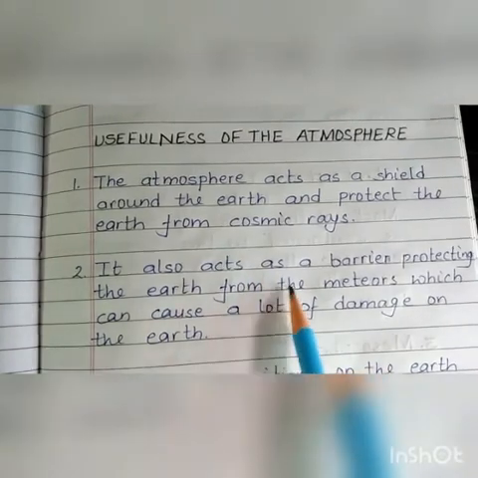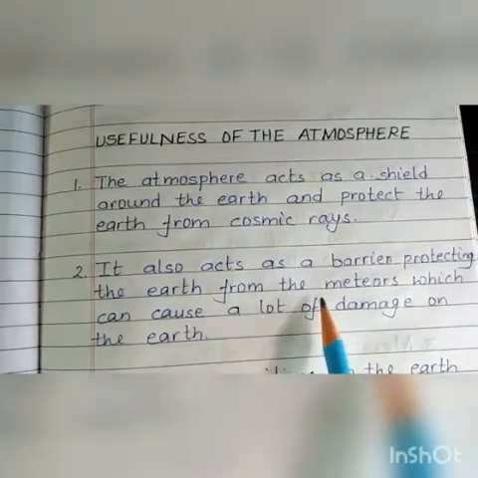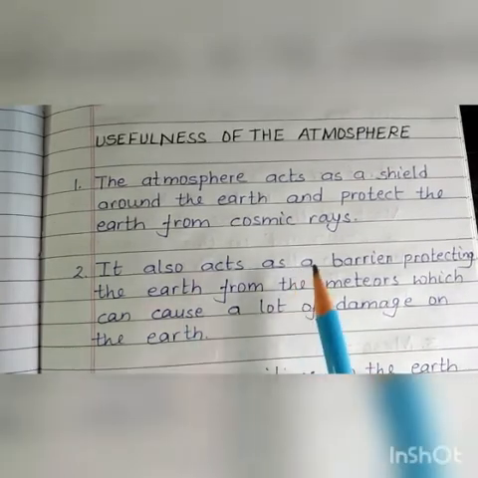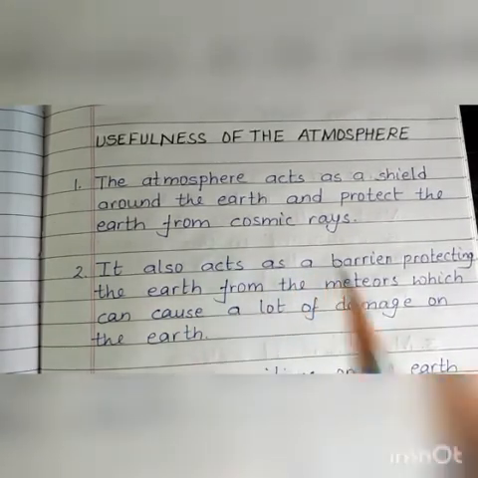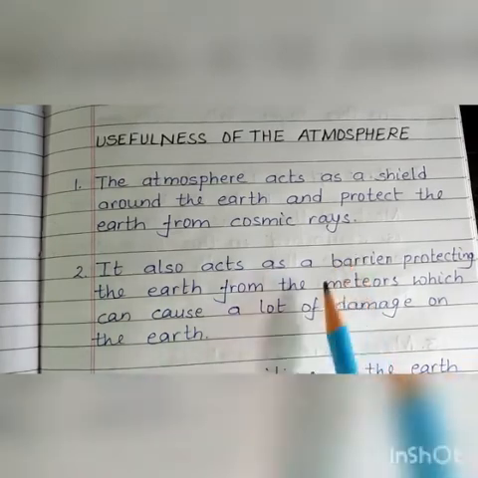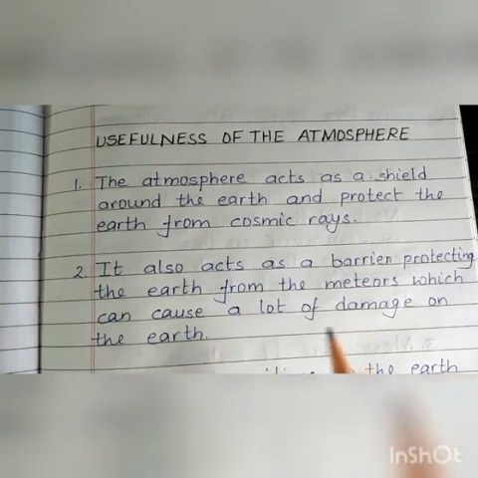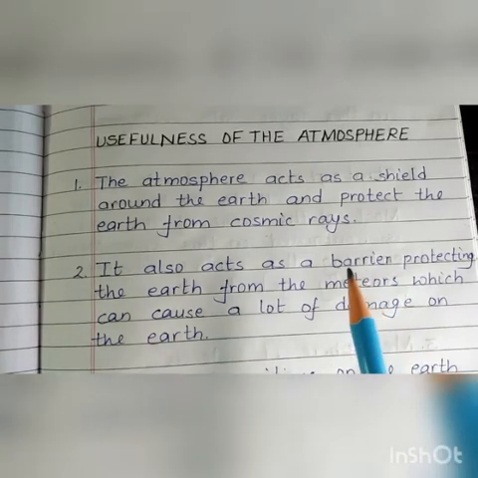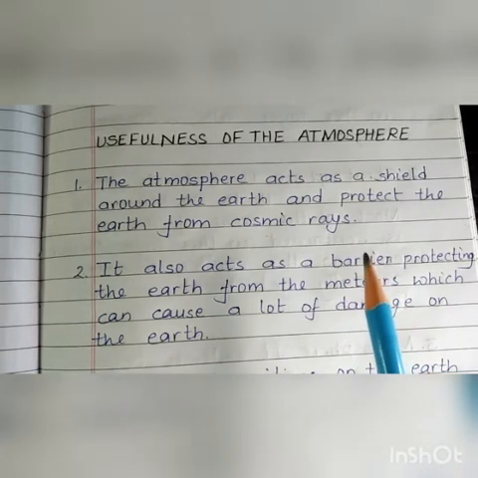Meteors entering the earth's atmosphere appear as shooting stars in the night sky, and they get burned before they can reach us. A large number of meteors have hit the moon and left deep scars on its surface.